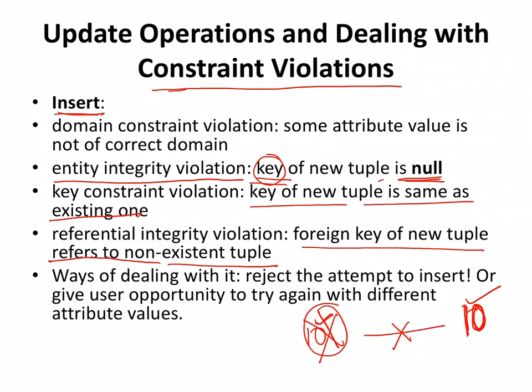So the way of dealing with it is you can reject the attempt to insert, or give an opportunity to the user to try and insert in some other way which will not hamper the constraint. It will go according to the constraint and try to insert it another way. Coming from this door is illegal, so you try and enter from somewhere else, trying to do the same thing in a legal way. So this is what the constraint violation is. While doing the insert, some constraint violations can happen, and we must see how to handle them.